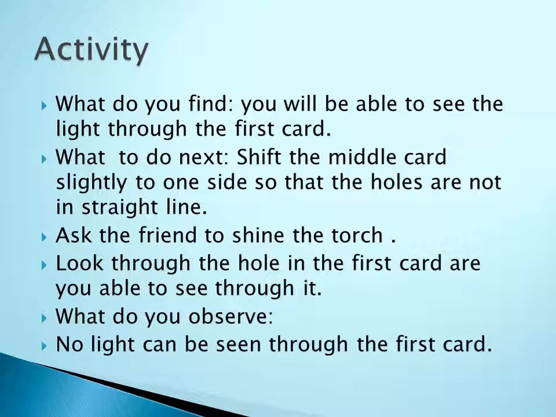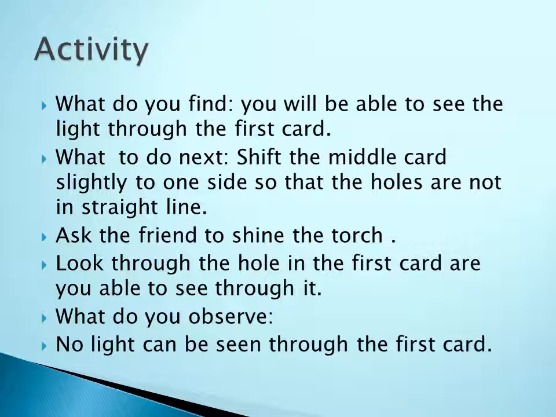Now take 3 cardboards of equal size and put a hole in the middle. Now arrange the 3 cardboards on the table. The center of the holes should be aligned. It should be normal. Okay. Now you should stand on one side and ask your friend to shine the torch straight to the hole. Now you can see the light in all the 3 cardboards.